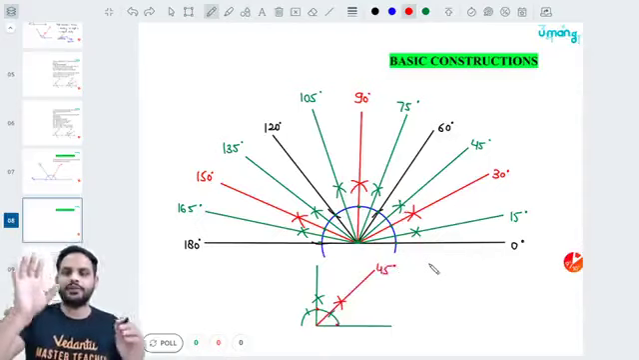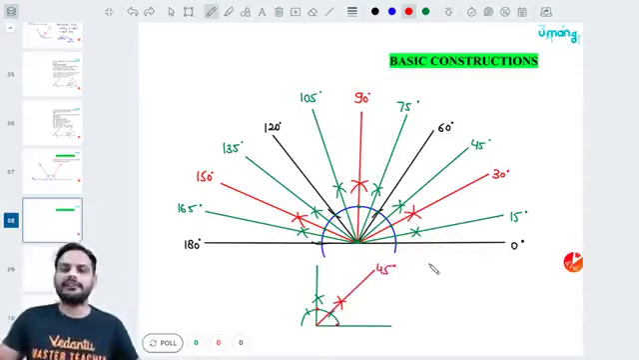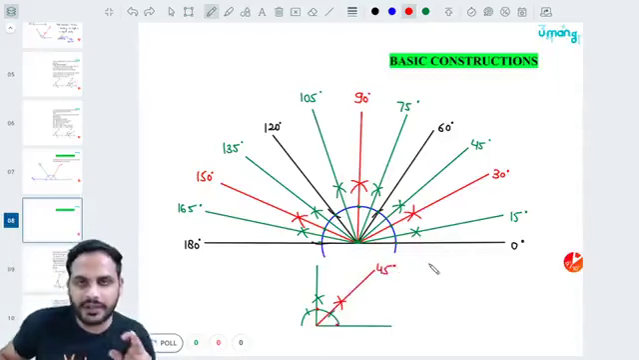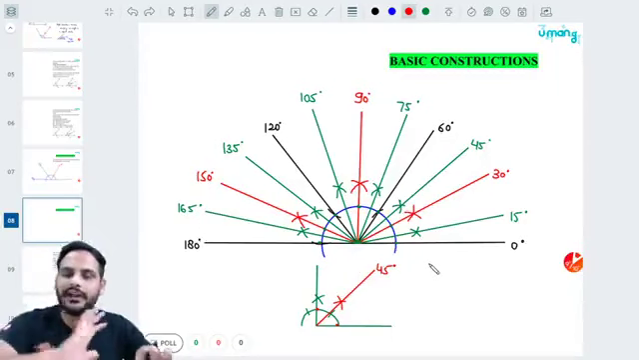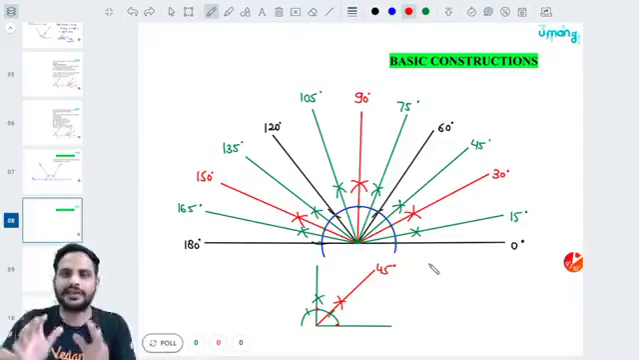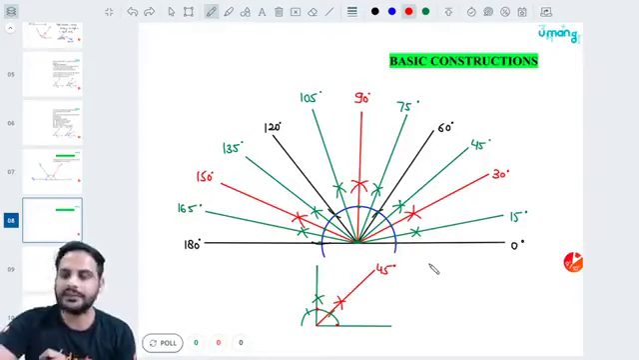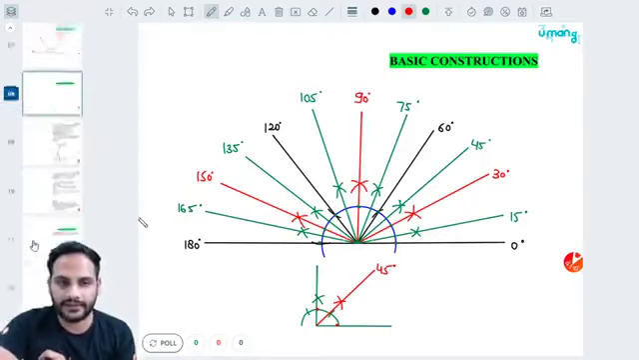So remember, you have 60, 120, 180 and 0 degrees. After that, which angle you need to get? You need to think about the angle bisector. The rest all is only using the concept of angle bisectors, right? So this is there in the drawing of the basic angles.